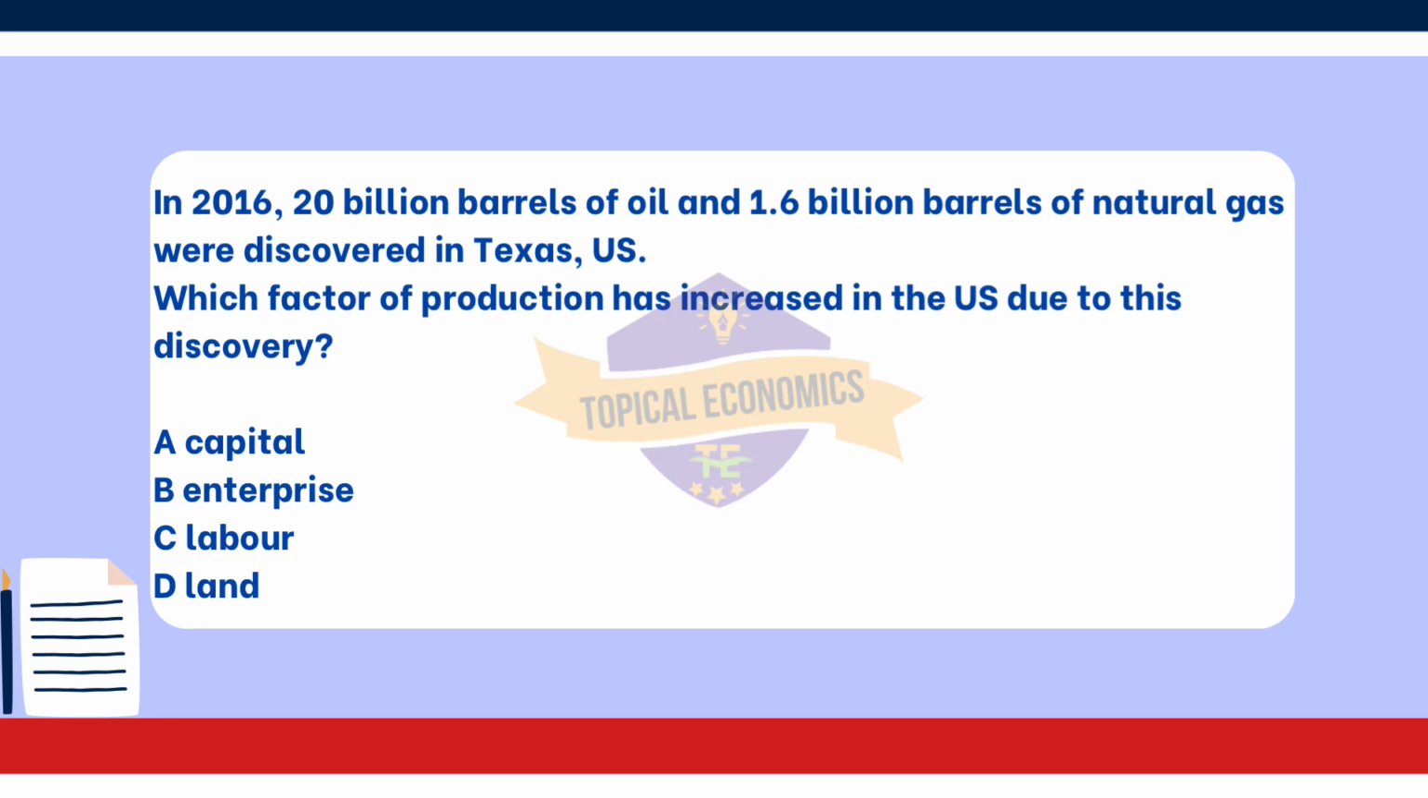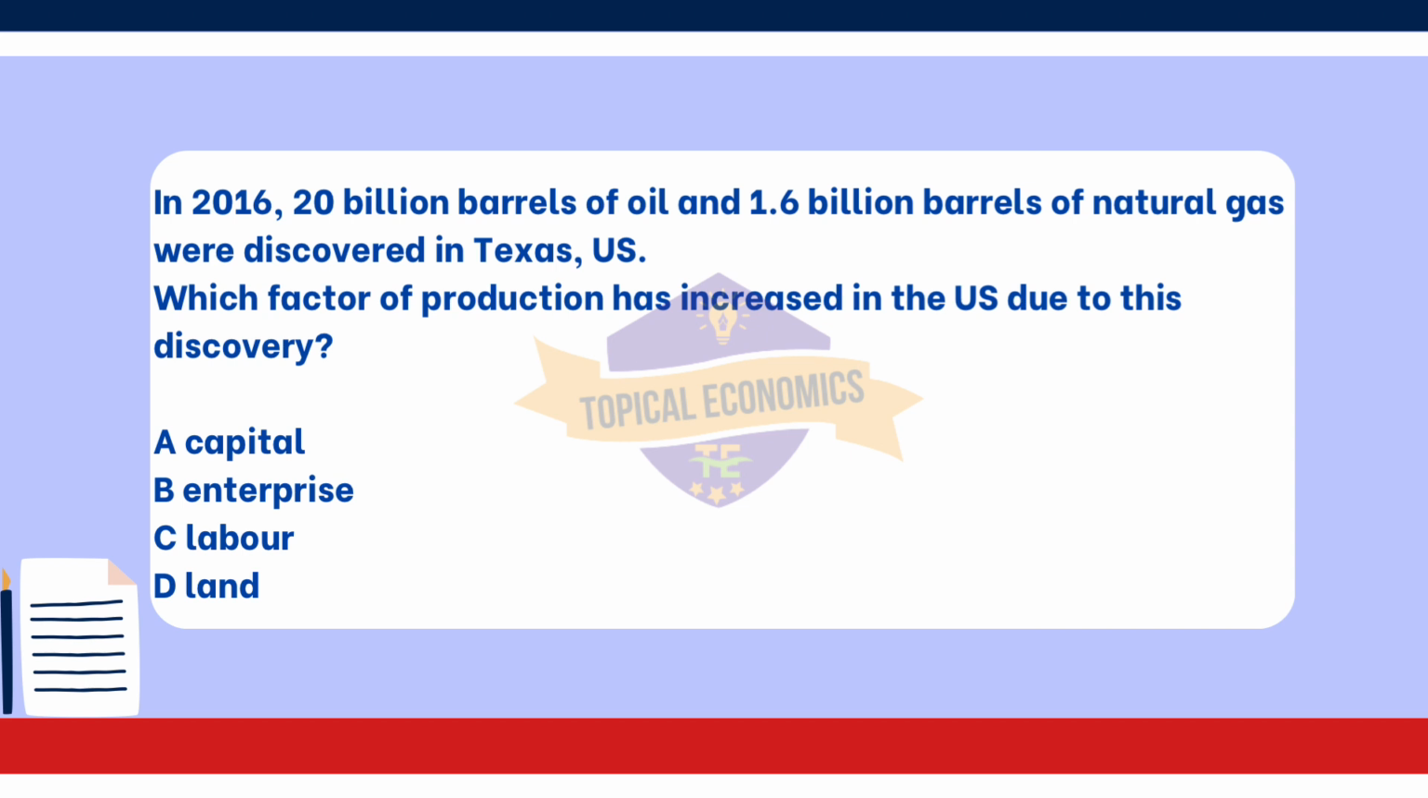Moving to the 11th question. In 2016, 20 billion barrels of oil and 1.6 billion barrels of natural gas were discovered in Texas, U.S. Which factor of production has increased in the U.S. due to this discovery? A, capital. B, enterprise. C, labor. D, land. This question is from year 2020 May-June version 2 paper.